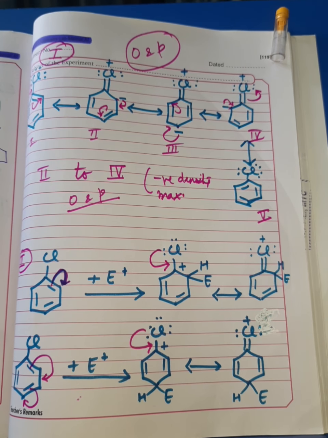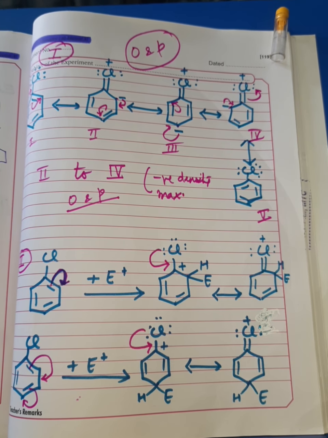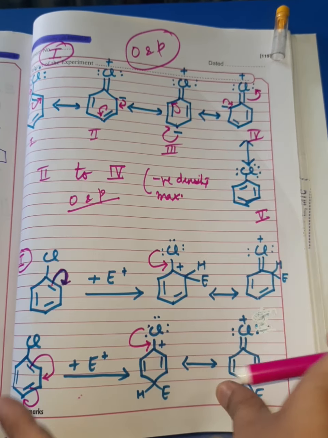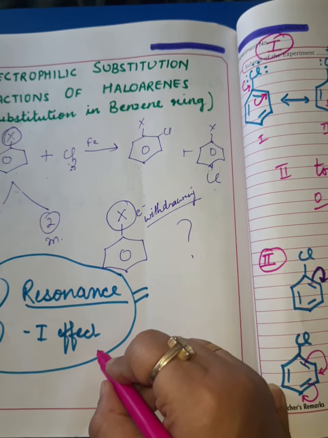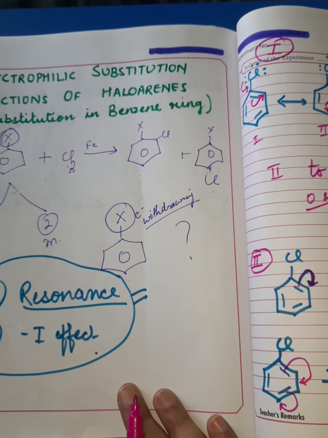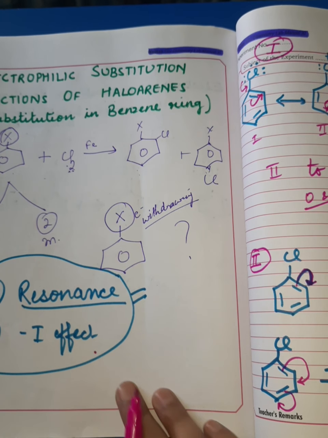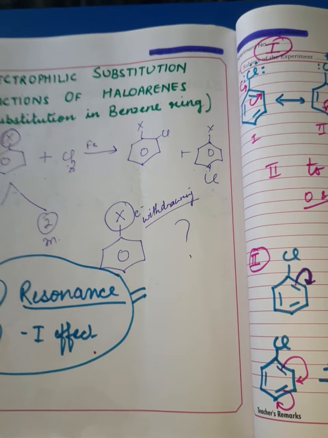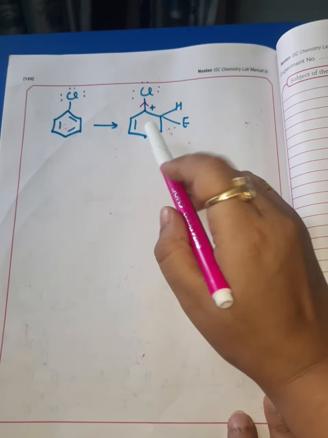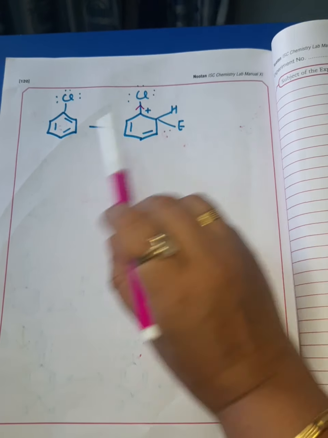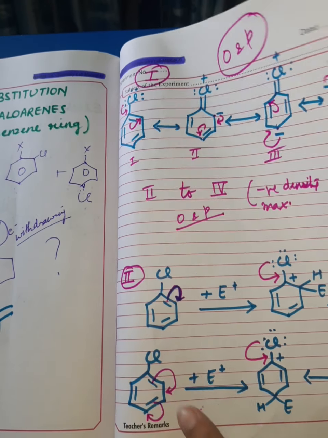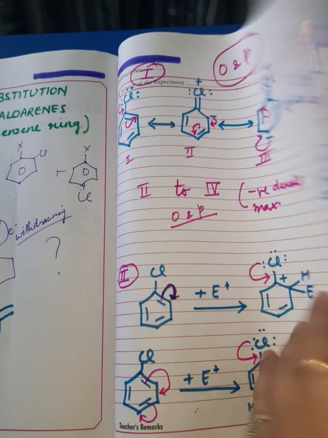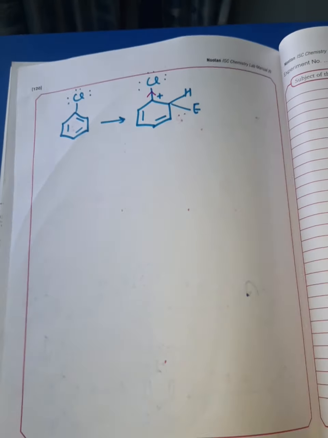Now let us see what happens. What is the effect of the electron withdrawal? As I told, halogen atom is electron withdrawing due to its minus I effect. So let's see how this minus I effect affects the electrophilic substitution reaction. Now due to the minus I effect of the chlorine atom, when the attack takes place at ortho or at para position, whichever case, I have taken here attack at the ortho place.